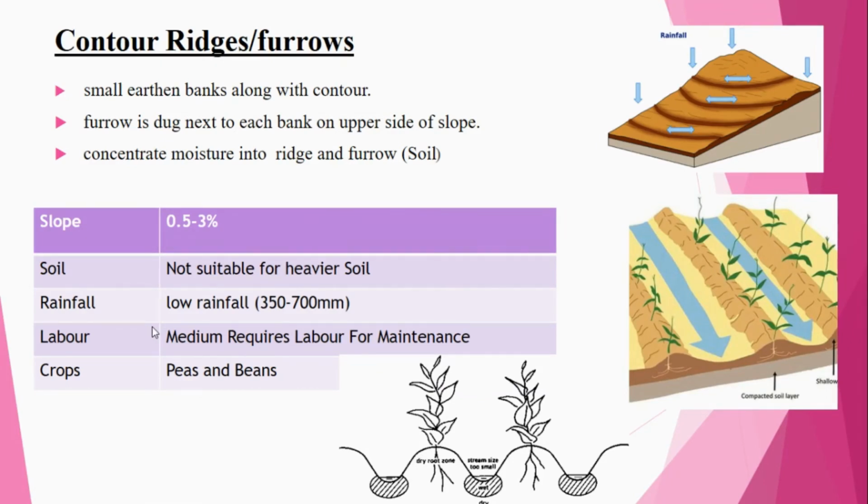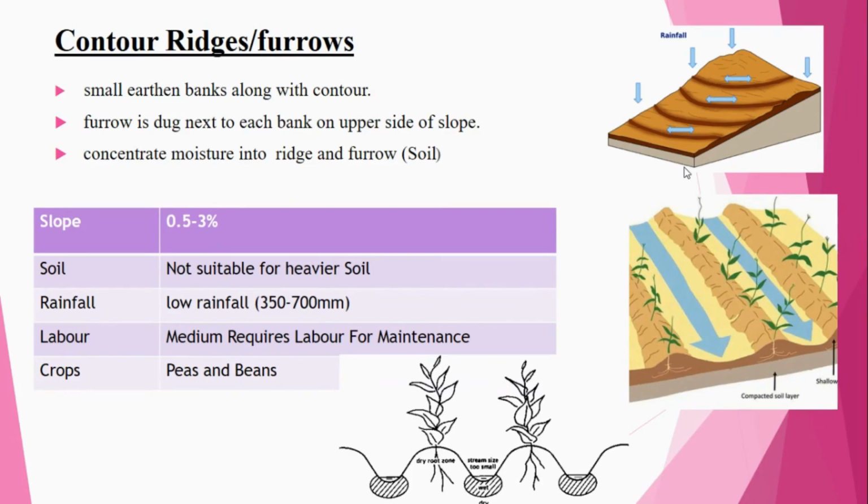Next, contour ridges, which are also considered furrows. Here small earthen banks along the contour are provided with ridges as well as furrows. You can see the figure, which has the furrows and the ridges.